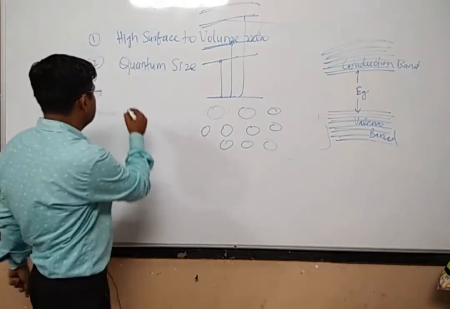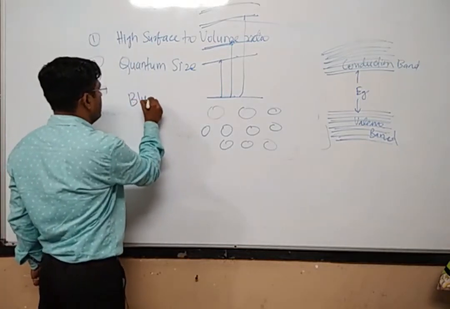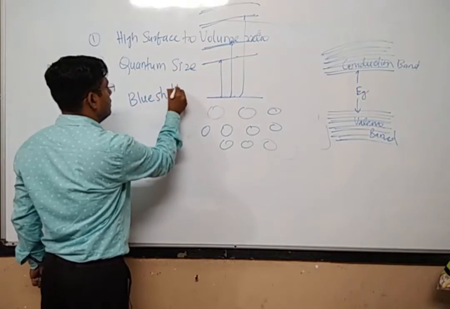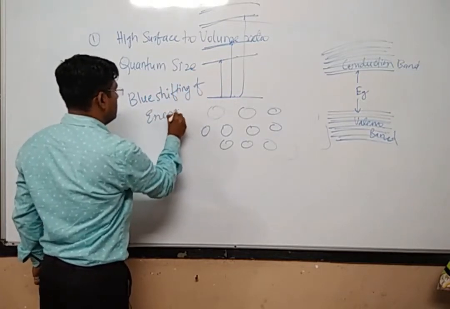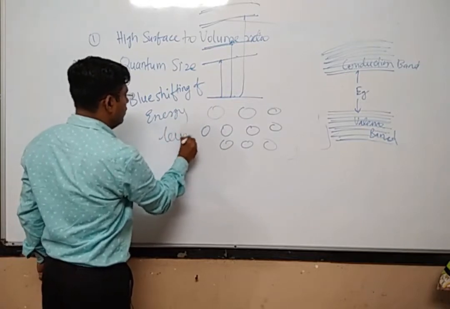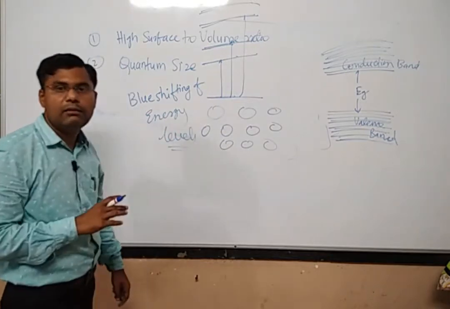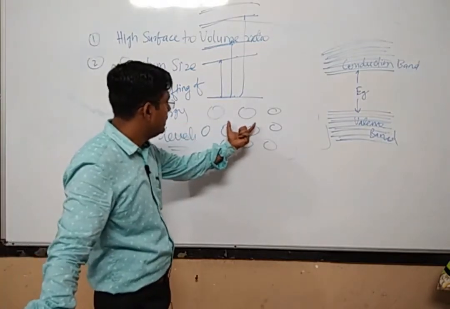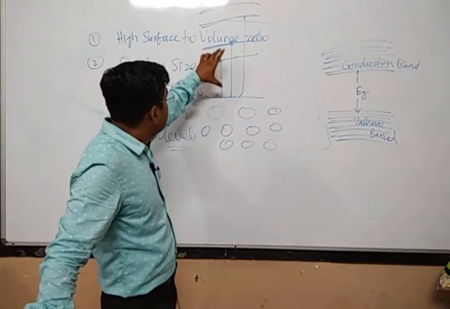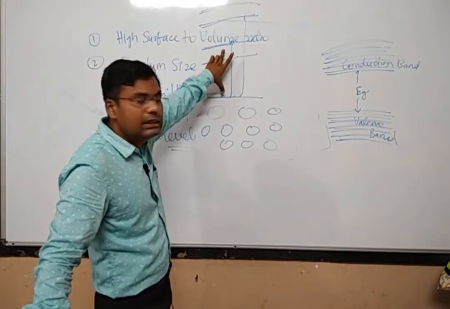This is called blue shifting of energy levels. Why am I calling it blue shifting? Because once the size of the particle is reduced, the energy level separation will increase.